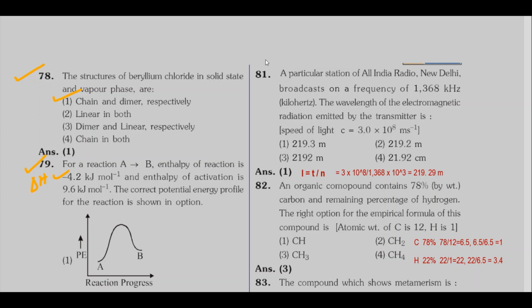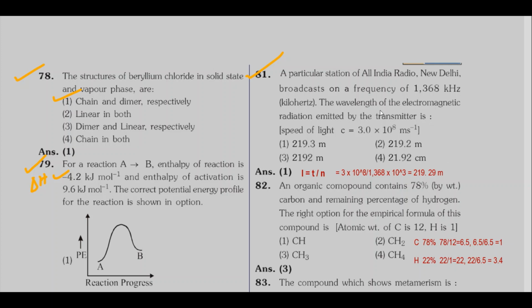Then coming to question number 81. A particular station of All India Radio, New Delhi, broadcasts on a frequency of 1368 kHz. The wavelength of electromagnetic radiation emitted by the transmitter is.